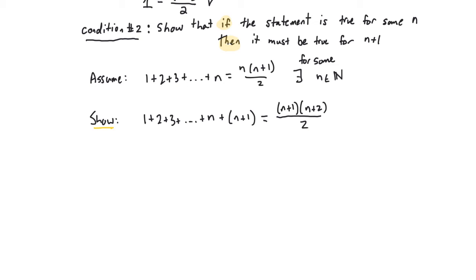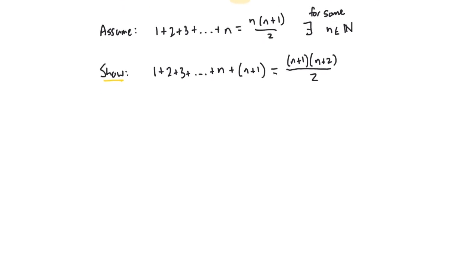So here's the actual proof, or the algebraic part that verifies the induction. I verify the truth of the show step. And this is pretty easy to do. What I'm going to do here is substitute 1 plus 2 plus 3 plus n with what I know to be equivalent to it from my assumption here. So I'm going to swap the green out for the green, right? So I'll have n times n plus 1 over 2 plus n plus 1. And I want to show that this is equal to n plus 1, n plus 2 over 2.